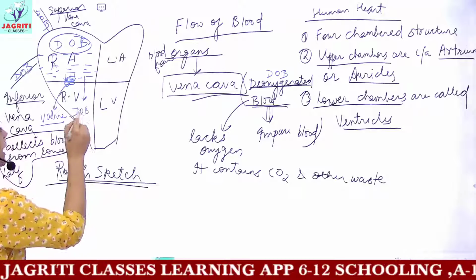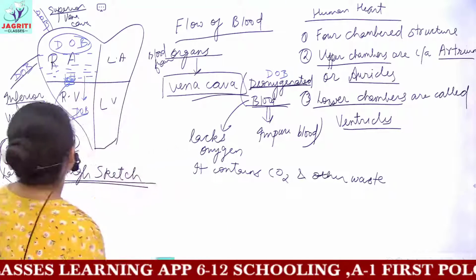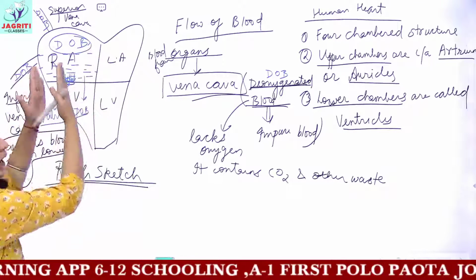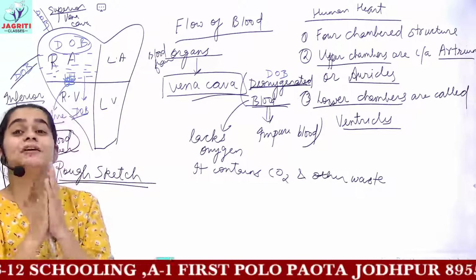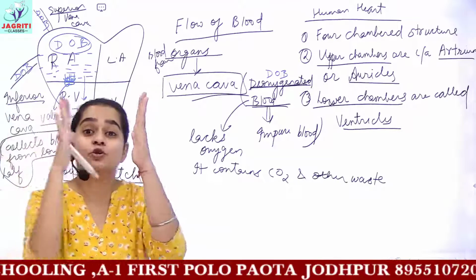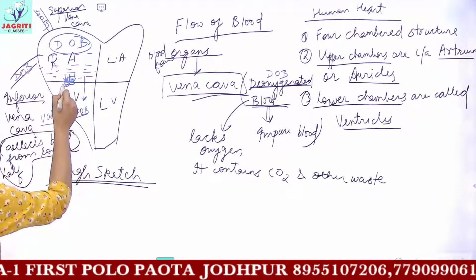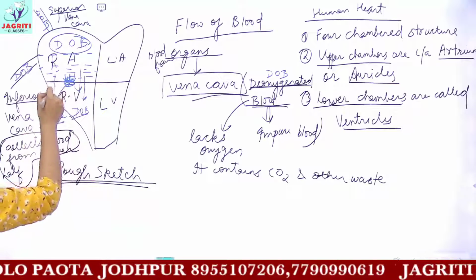Because of this pressure, the right auricle undergoes contraction whenever it gets filled up with blood up to 70%, and the blood applies force on this valve, and the valve opens up to flow all the blood downwards.